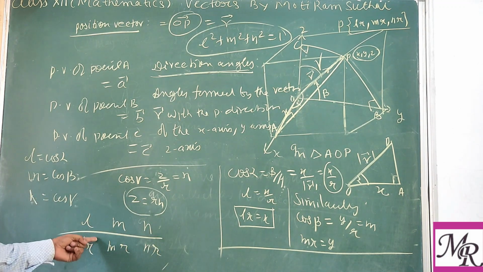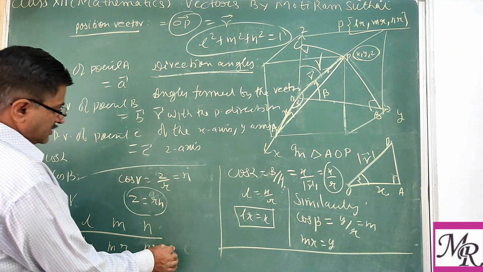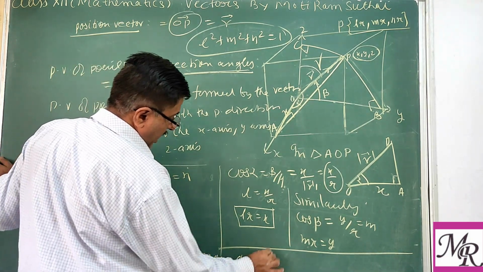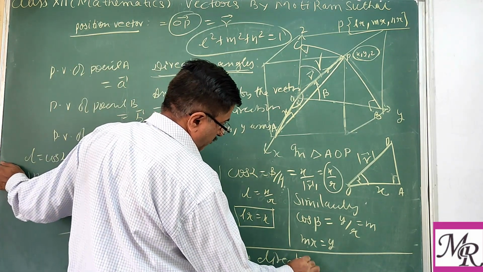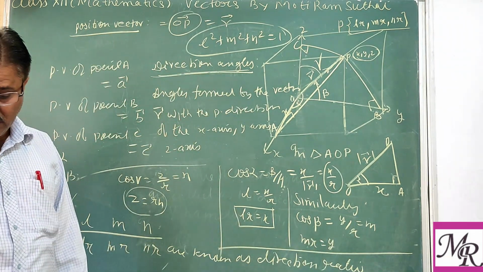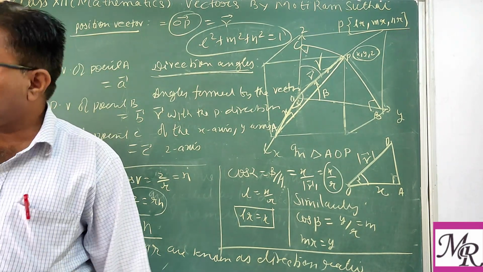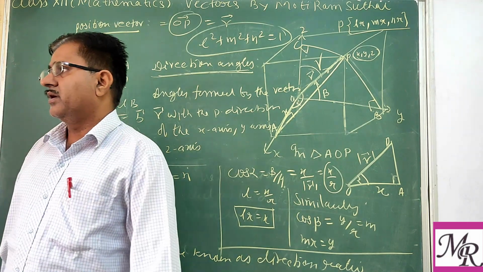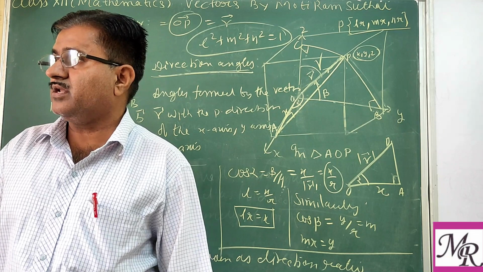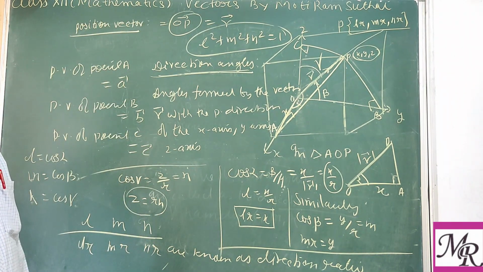So these numbers lr, mr, nr are known as direction ratios. One more word: in some textbooks you find direction numbers. They may also be called direction numbers. Clear?